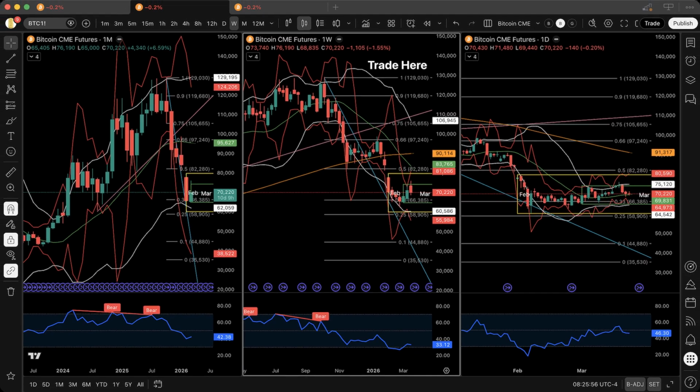Volatility expanded, but structure did not move. Price is holding inside higher time frame boundaries. And that is the first condition that defines this environment. Now we begin from the monthly structure, because the monthly time frame defines the outer boundary of all lower time